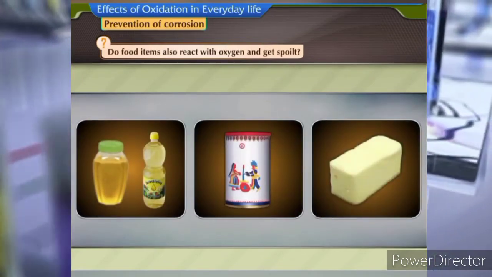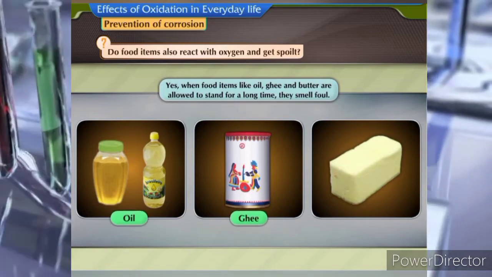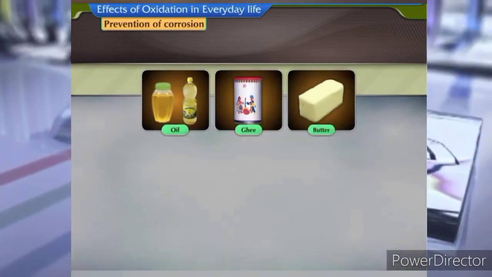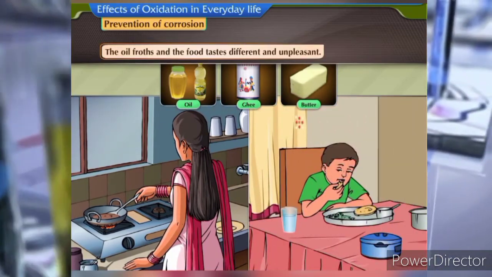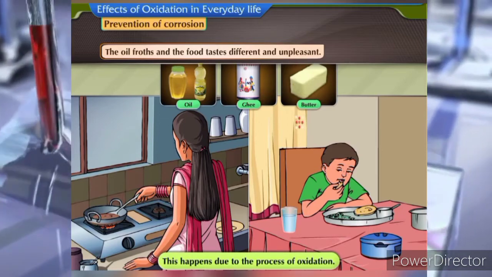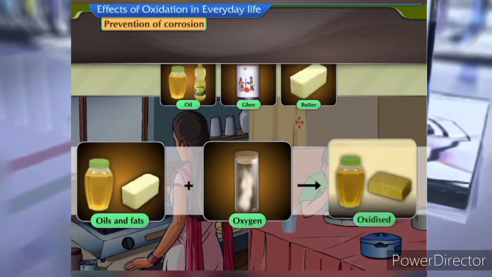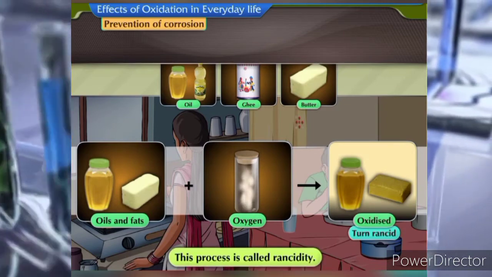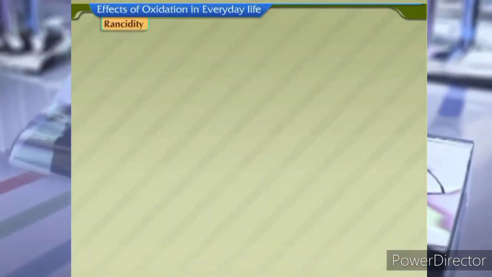Do food items also react with oxygen and get spoiled? Yes. When food items like oil, ghee and butter are allowed to stand for a long time, they smell foul. If food is cooked in such leftover oil, ghee or butter, the oil froths and the food tastes different and unpleasant. This happens due to the process of oxidation. Oils and fats react with oxygen and become oxidized or turn rancid. This process is called rancidity. Rancidity.